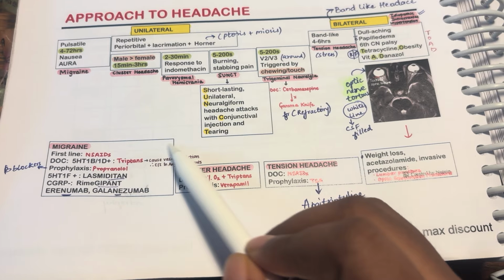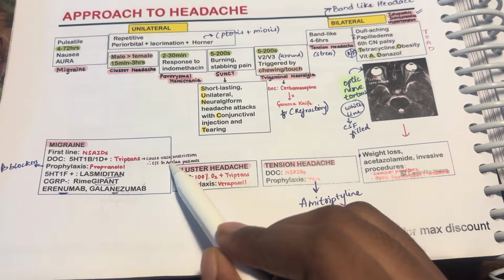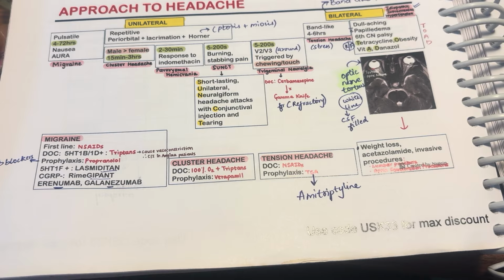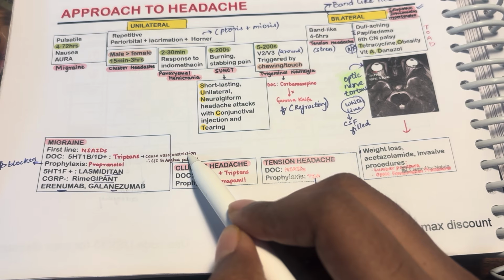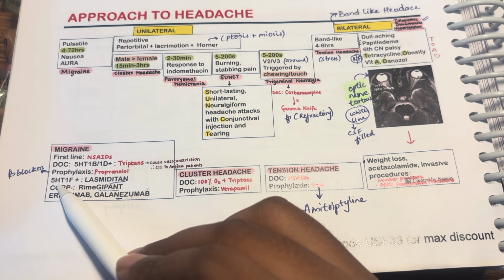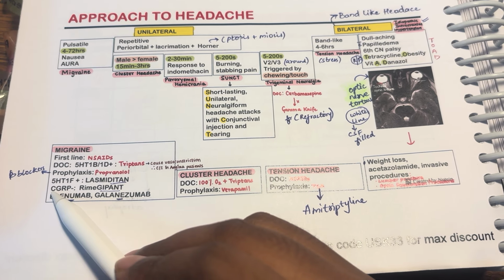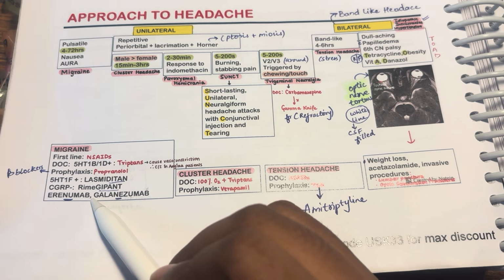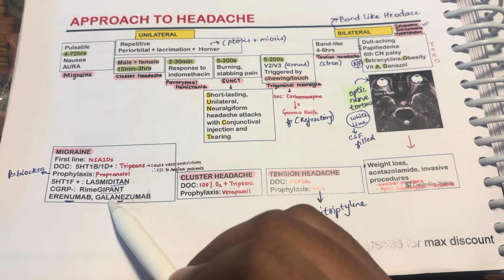Here the triptans are causing what? Vasoconstriction. That's why they are contraindicated in angina patients, because this 5-HT1B or 1D is also present in blood vessels. So when triptans are given, they will cause vasoconstriction, and therefore they are contraindicated in angina patients. Then there are CGRP antagonists, that is gepants and monoclonal antibodies: rimegepant, erenumab and galcanezumab.